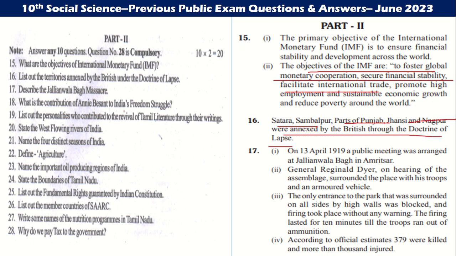17. Jallianwala Bagh massacre. On 13th April 1919, a public meeting was arranged at Jallianwala Bagh in Amritsar. General Reginald Dyer fired at the assemblage. According to the official statement, 379 were killed and more than 1,000 injured.